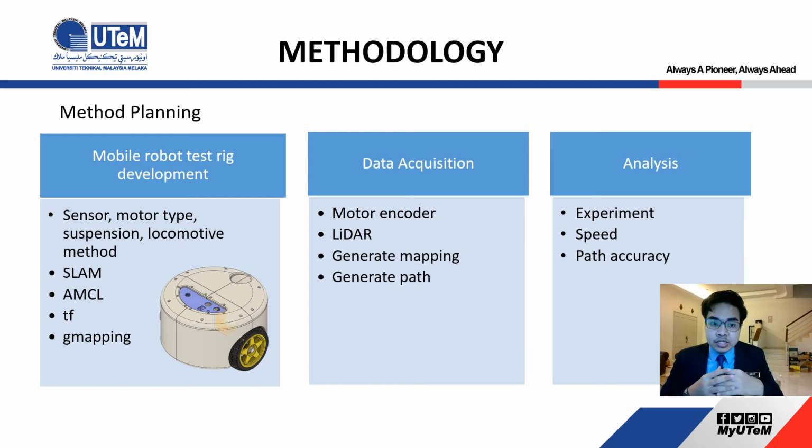The AMCL is a grid system which will combine with the encoder to fix any inaccuracy or error for the movement of the rotation of the wheel. Okay, for the data acquisition, we will have the data from the motor encoder and the lidar sensor to generate mapping and generate the file for the robot. And lastly, for the analysis, we do the experiment to find the speed and the path accuracy for the robot.